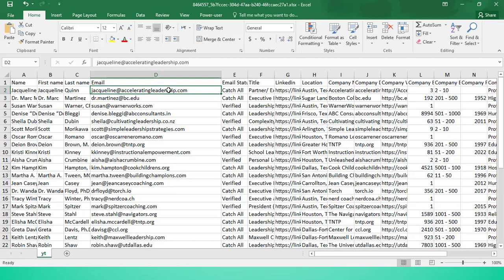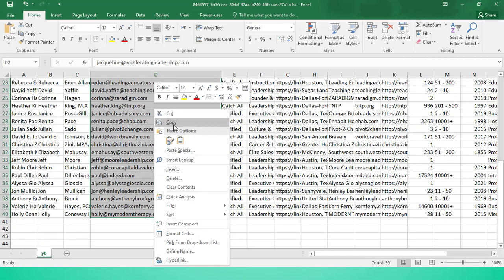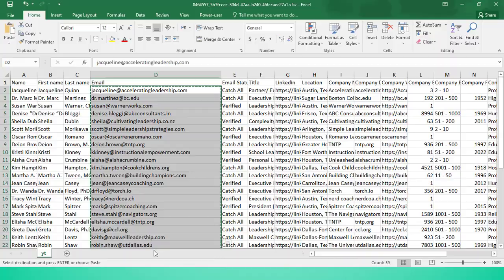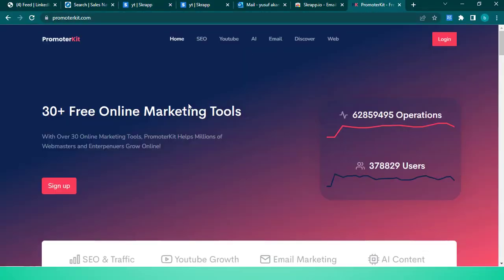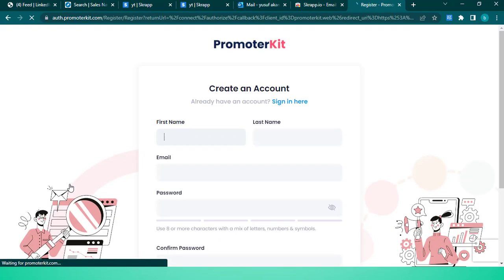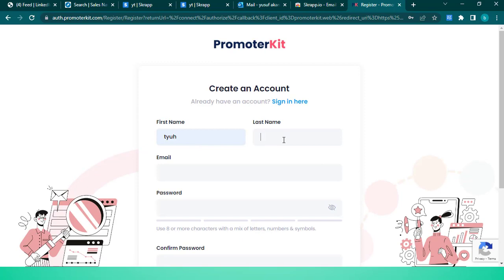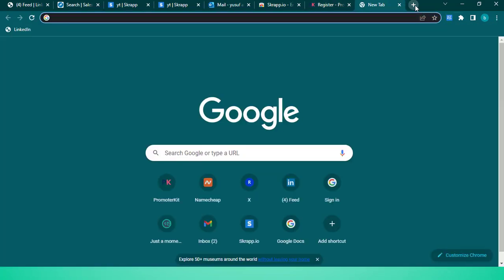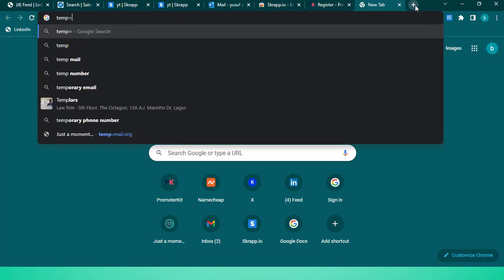We are going to verify the emails from another source. The free one I found online that I usually use is the one I'm going to show you now, and that is promoter kit, promoterkit.com. So you come to this particular website and sign up. You enter your name. You can just enter any random name here and you enter any email. Here, temp mail can work. Go to tempmail.org.